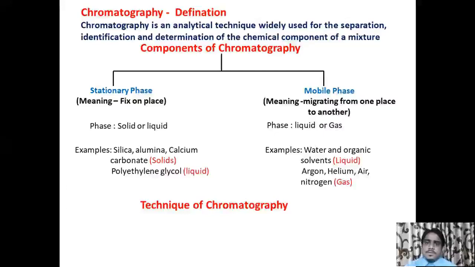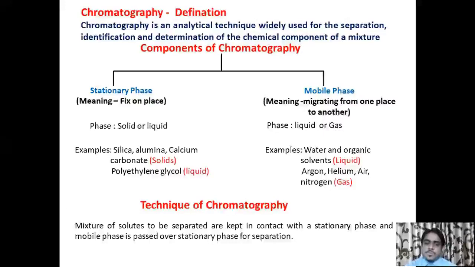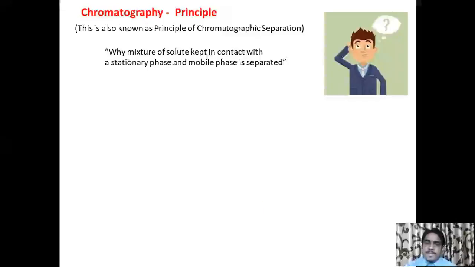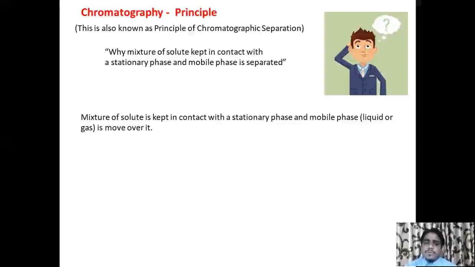Technique of chromatography. In chromatography, a mixture of solutes to be separated is kept in contact with the stationary phase and the mobile phase is passed over the stationary phase for separation. Chromatographic principle, also known as the principle of chromatographic separation. The main question is why a mixture of solutes kept in contact with the stationary phase and mobile phase is separated? The answer: the mixture of solute is kept in contact with the stationary phase and the mobile phase is moved